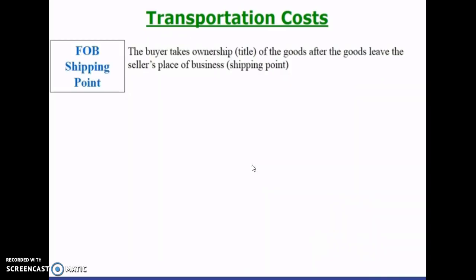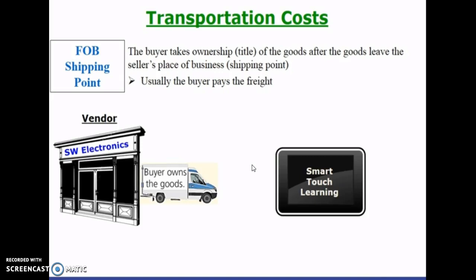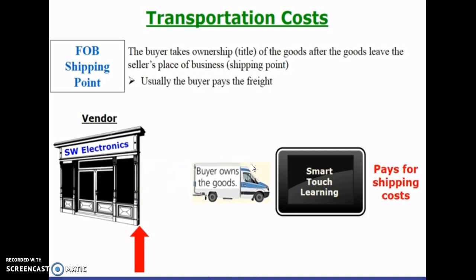If the purchase agreement specifies the terms FOB shipping point, that means the buyer takes ownership of the goods after the goods leave the seller's place of business, what we call the shipping point. This also means that usually it's the buyer that pays the freight. So in our example, when the goods get delivered into the truck of the vendor, Southwest Electronics Depot, that's the shipping point. That's when Smart Touch Learning takes ownership of the goods and pays the freight when the goods are delivered to their warehouse. So FOB shipping point usually means the buyer, Smart Touch Learning, pays the shipping costs.